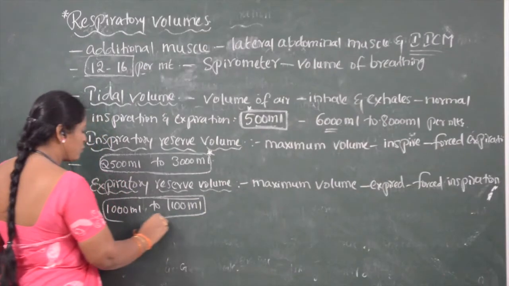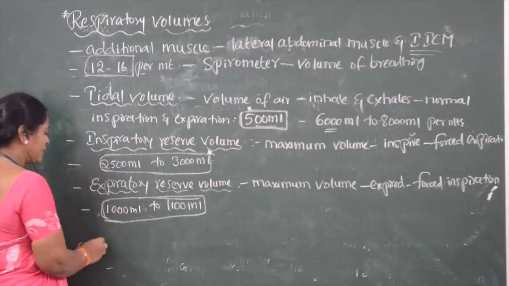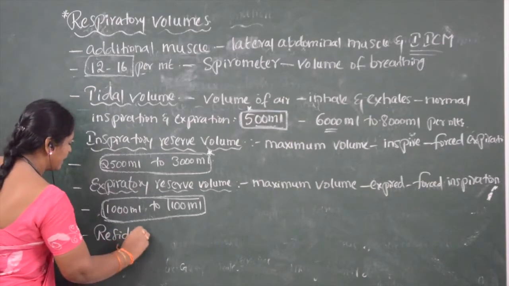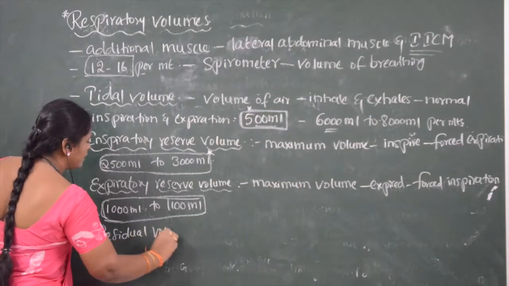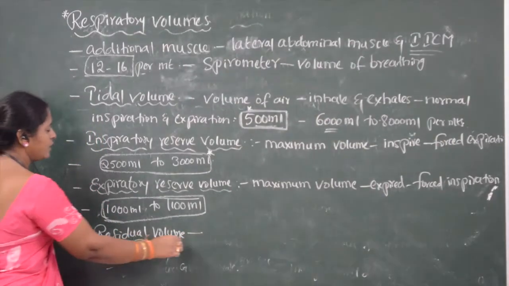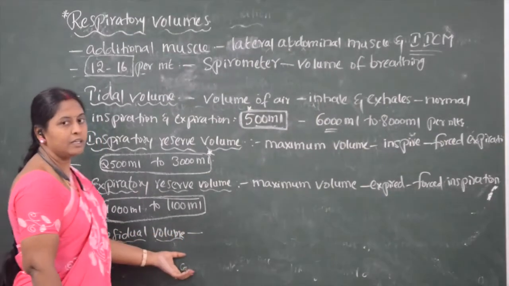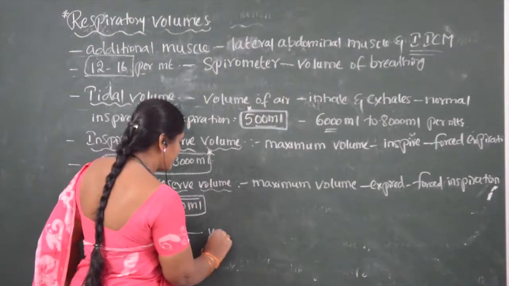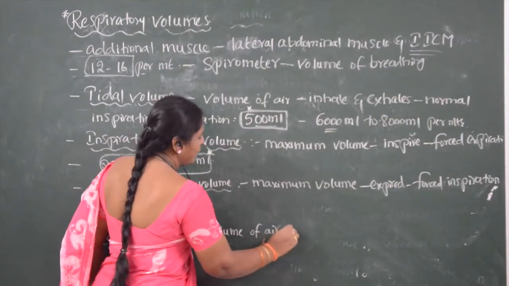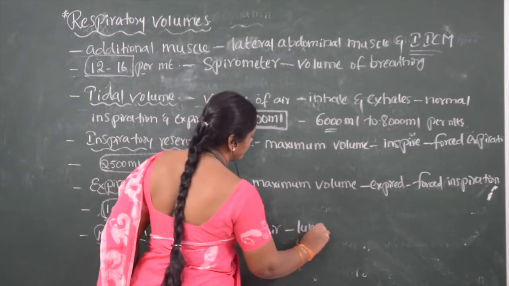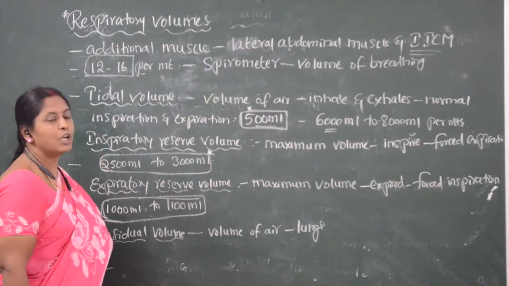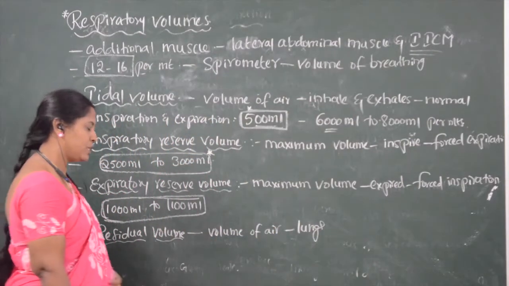And the last volume is residual volume. Residual volume is the volume of air present in the lungs after normal expiration.